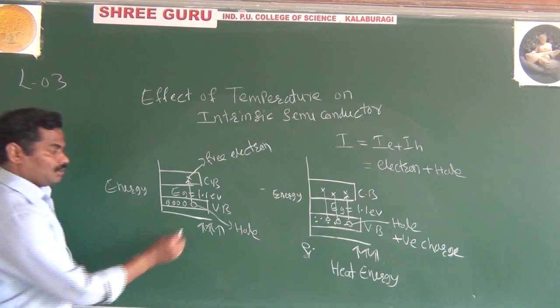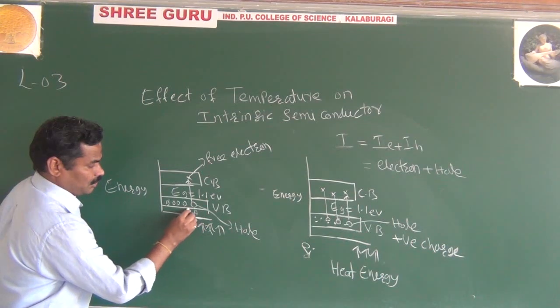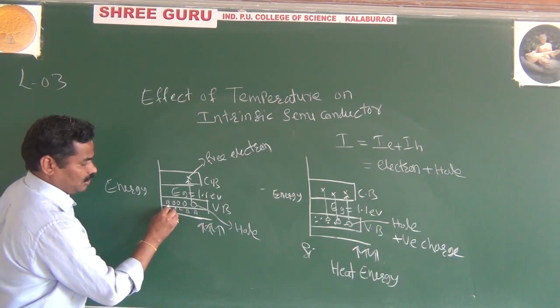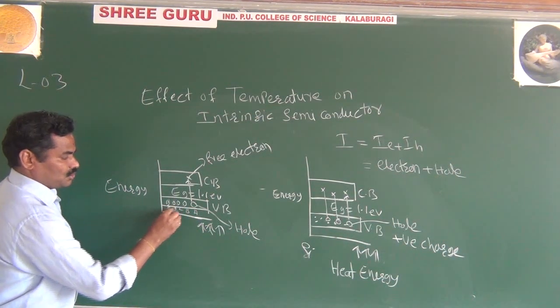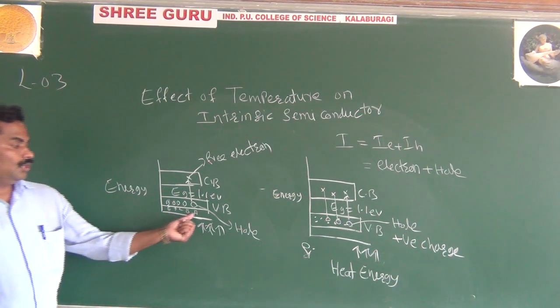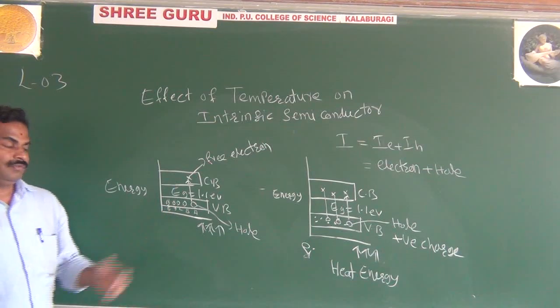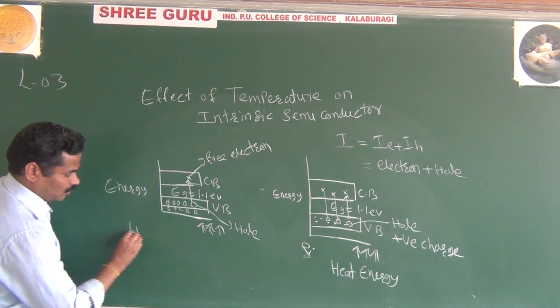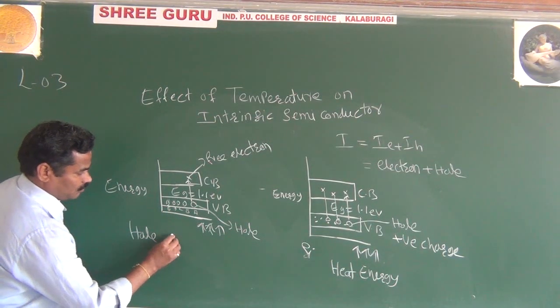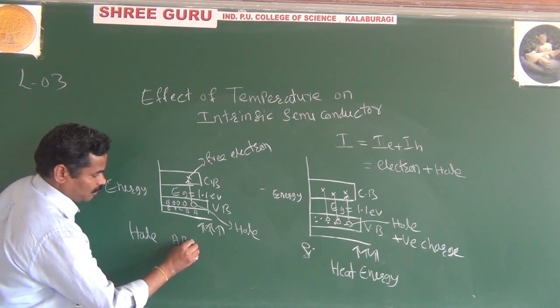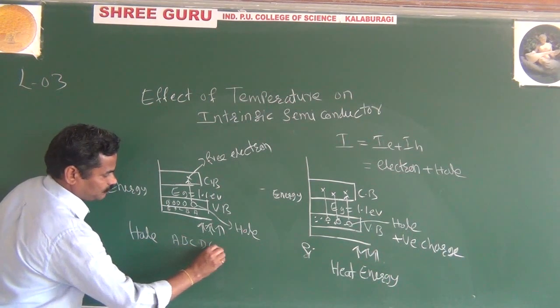And the important thing, you can say this may be A, B, C, D, E. It means what I said, hole current. Now the hole is moving from A to B, B to C, D to E. Okay, right? The movement of the hole is nothing but moving from A to B, B to C, and D to E.